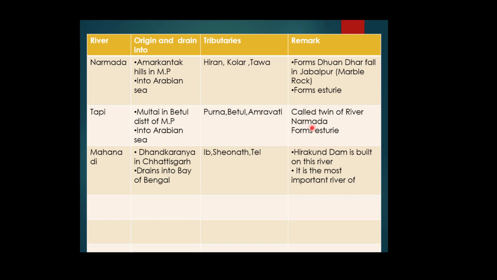On its way to the sea, the Narmada river creates many beautiful locations and sightseeing spots, like the example of the Marble Rocks near Jabalpur, where the Narmada flows through deep gorges, and the Dhuandhar Falls. Dhuandhar Fall is also one of the beautiful sights that thousands of people in India go to see.